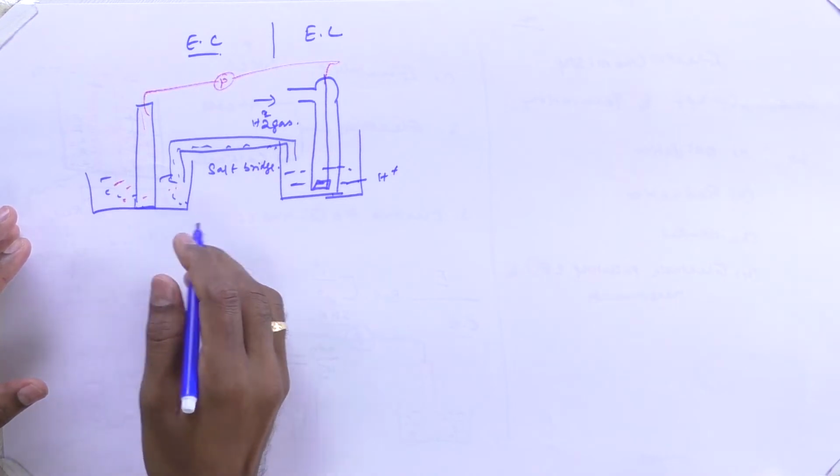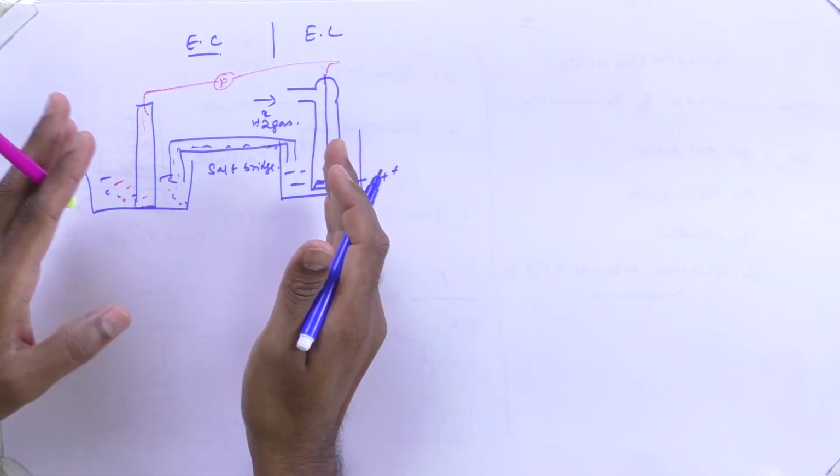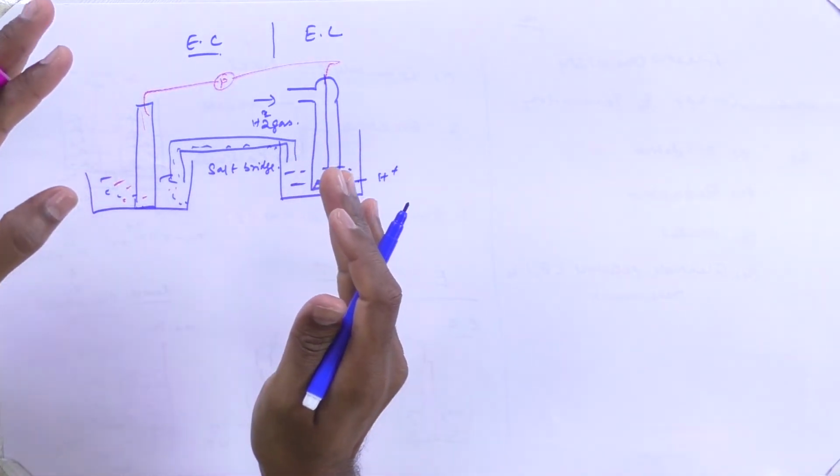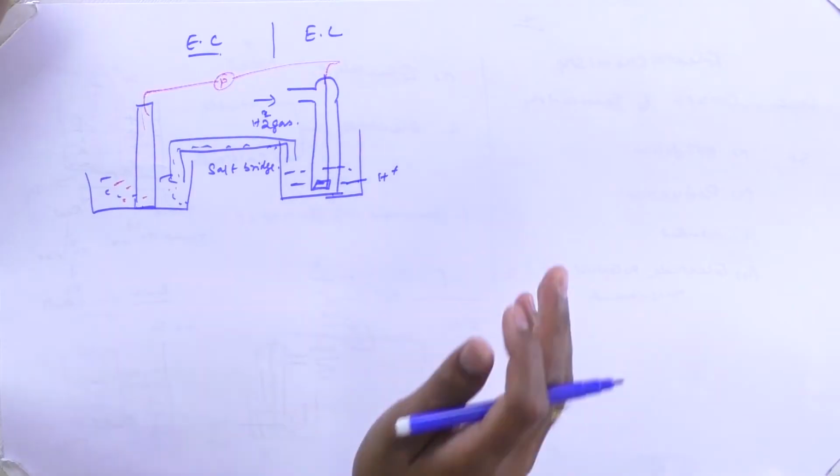All right. And if these 2 electrodes are connected together, as I said earlier, it can perform as an electrochemical cell. Now what is the principle of an electrochemical cell? An electrochemical cell is a device in which chemical energy is converted into electrical energy, which means some chemical reactions, maybe oxidation or reduction or even redox reaction, will be taking place in both the compartments, and that is responsible for the production of EMF in the electrochemical cell.